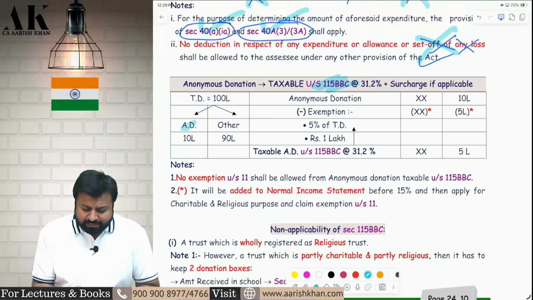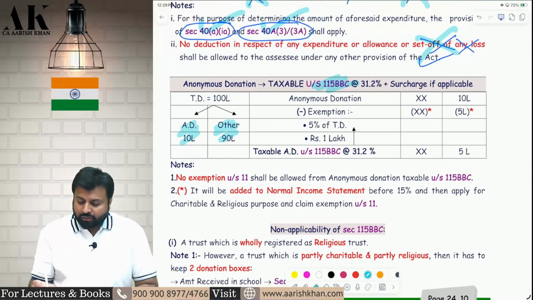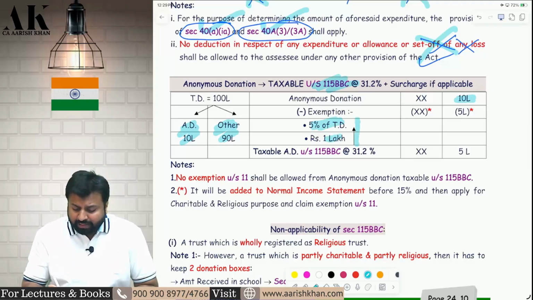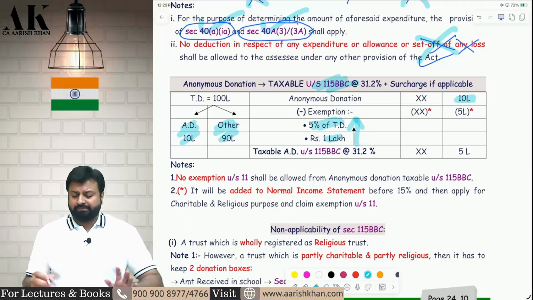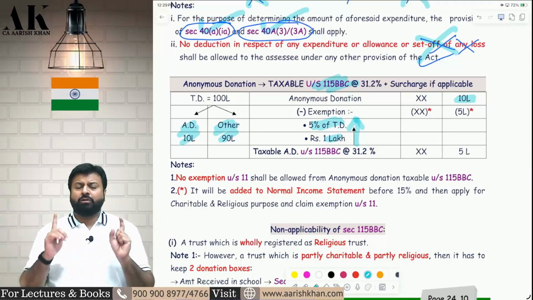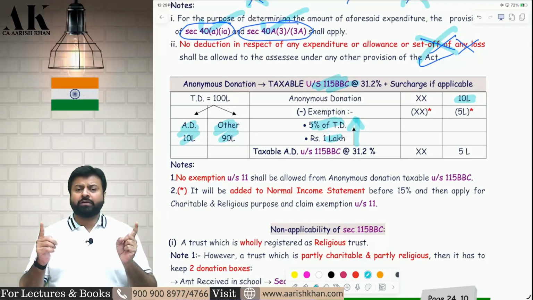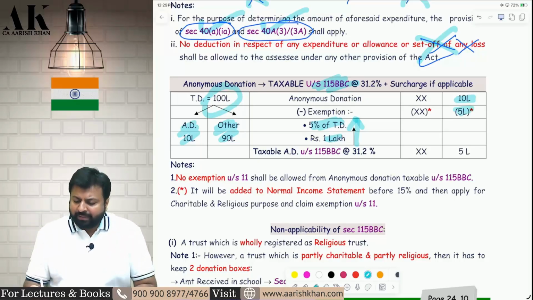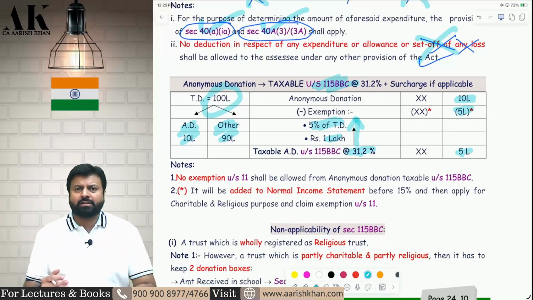Suppose the anonymous donation is 10 lakhs and other donation is 90 lakhs. So I am writing anonymous donation 10 lakh. How much is exempt? Only one: 5% of total donation or 1 lakh, whichever is higher, that's it. Nothing else will be allowed. So out of total donation, 5% of 100 lakhs will come to how much? 5 lakhs. So from 10 lakhs, 5 lakhs will be exempt, and 5 lakhs will be taxable at flat 30% plus surcharge and cess if applicable.